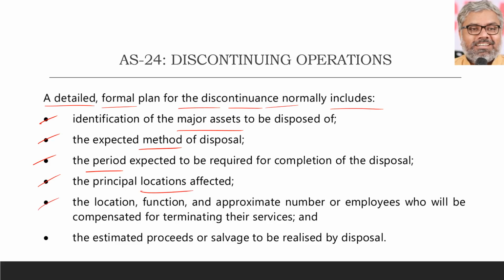And not only that, employees-related data: the location, function and number of employees who will be compensated for terminating their services. Naturally, when a certain portion of the organization is being discontinued, some employees might be terminated. How many of them will be terminated, at each location how many people, what kind of people, what function people are going to be terminated, has to be mentioned in this plan. So the plan should consist of all these things.